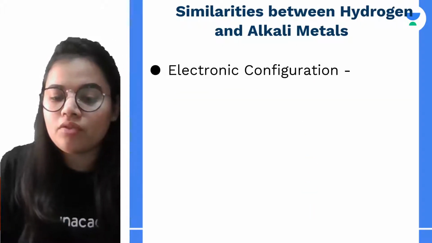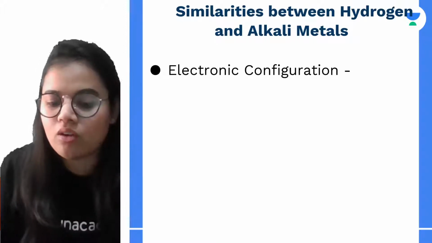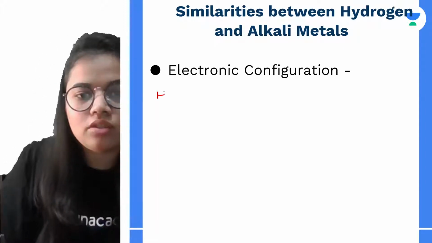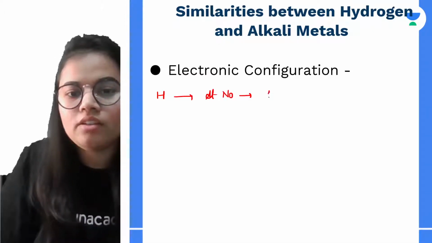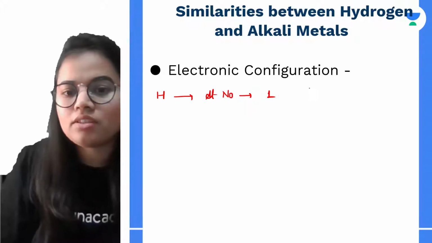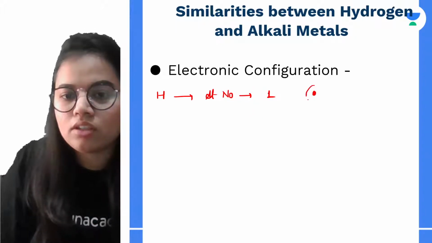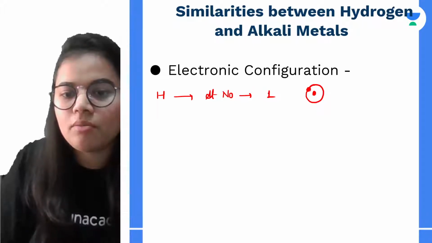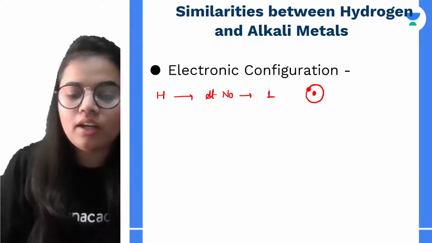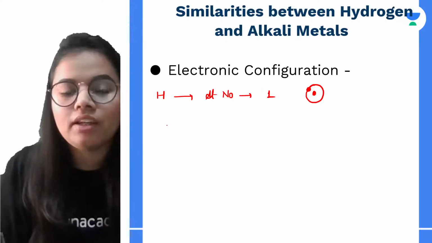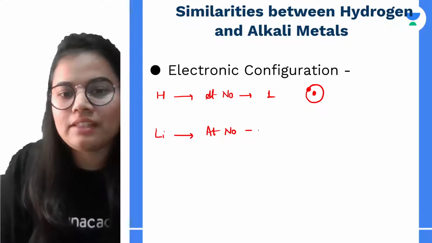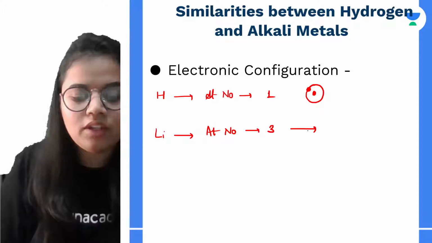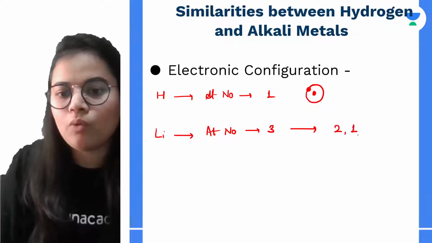The very first property is the electronic configuration. If I talk about hydrogen, what is the atomic number? It is 1. So what will be the structure? This will be the nucleus, and this is the first shell, that is the K shell, and it will have 1 electron over here. If I go for an alkali metal, for example lithium, the atomic number is 3, and therefore the configuration of lithium will be 2,1.